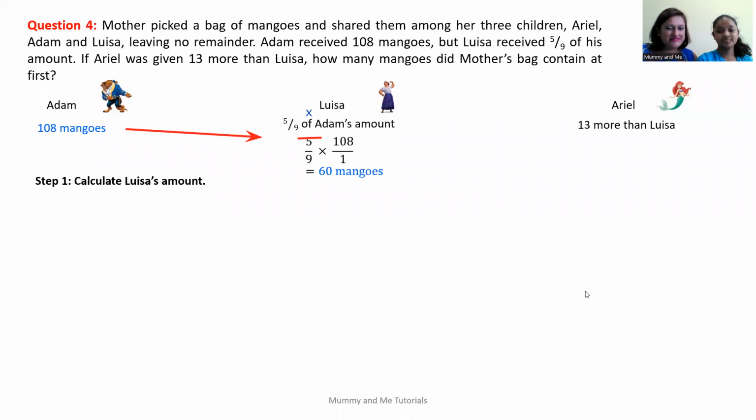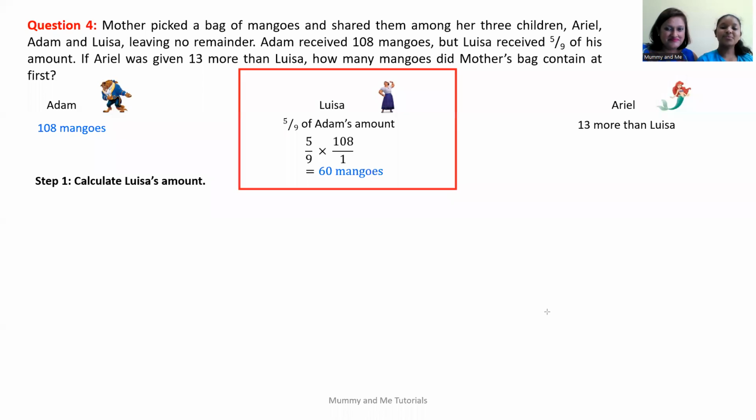So tell me how we're going to do this. We have it laid out there. 5/9 multiplied by 108 over 1. And that 108 was from Adam's amount. Adam had 108 mangoes and Louisa had 5/9 of, which means multiply by Adam's amount, 108 over 1. Can you multiply for us and show us how to do it, please?